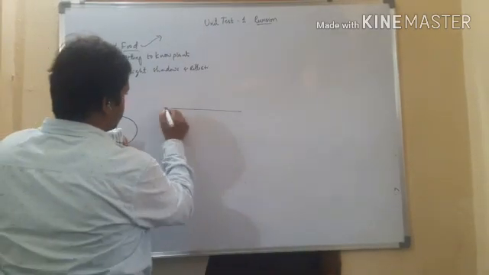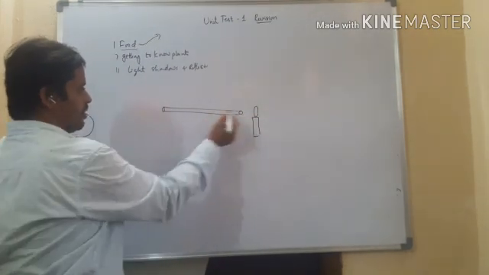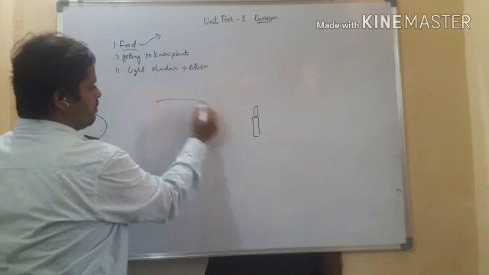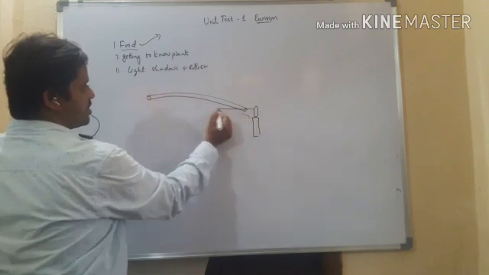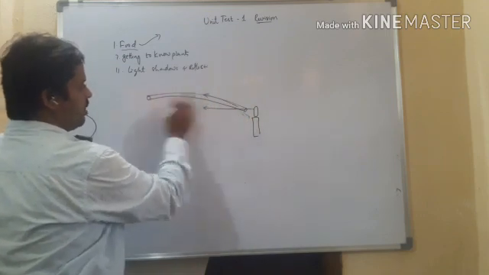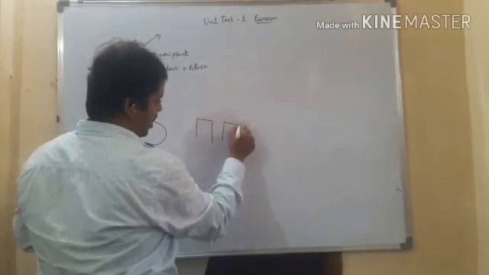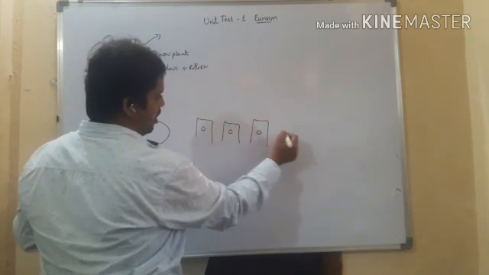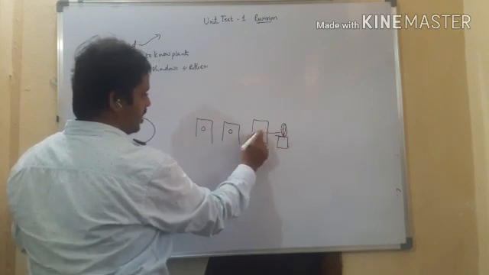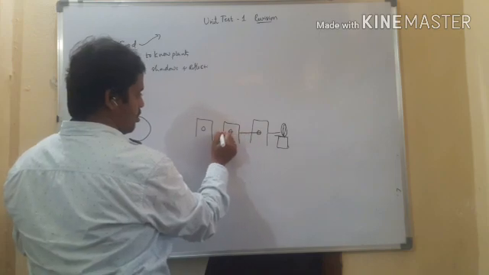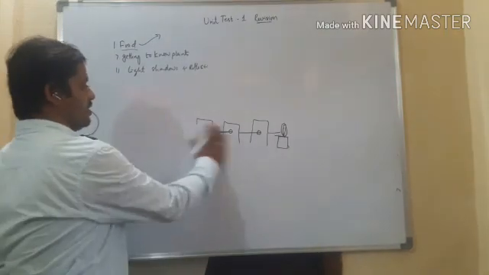To check that, just take a straight pipe, and have a look at the flame of the candle. Then you will be able to see it directly. Whereas if you take the bent one, you are unable to see because light travels straight, and your pipe is bent. So that's why you are unable to see it. By this you can confirm that light travels straight. Or otherwise, arrange some cardboard pieces and make holes in them, and keep a lighted lamp here, then the light rays will enter these holes in a straight manner. So by this you can say that light travels in a straight line.